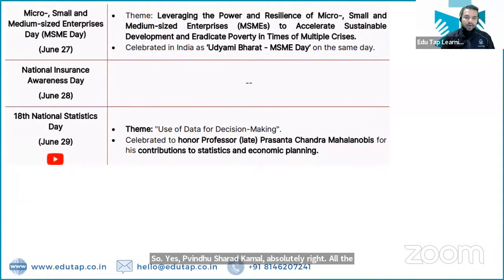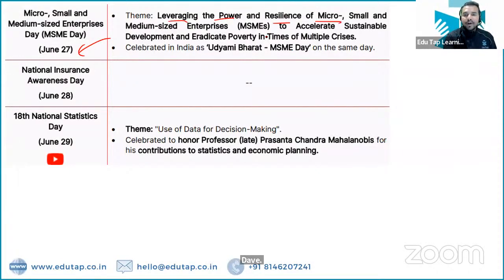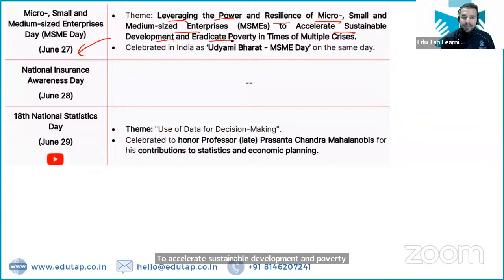So now let's move on to some other important days. The next important day is MSME Day. The theme for this year is leveraging the power and resilience of micro, small and medium enterprises to accelerate sustainable development and eradicate poverty in times of multiple crises.